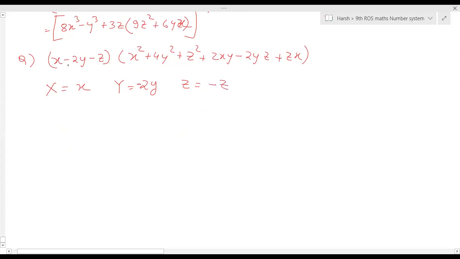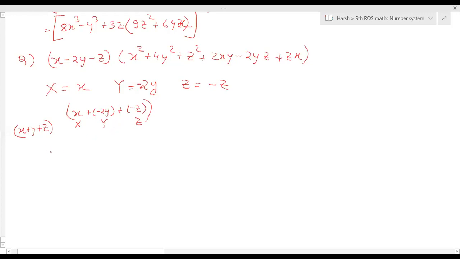Ashita, the formula says x plus y plus z, so it should be plus here. So if you write this, you will have to write like this. Correct, Ashita? Yes, sir. So this will be x, this will be y, and this will be z. Z is minus z. Understood?